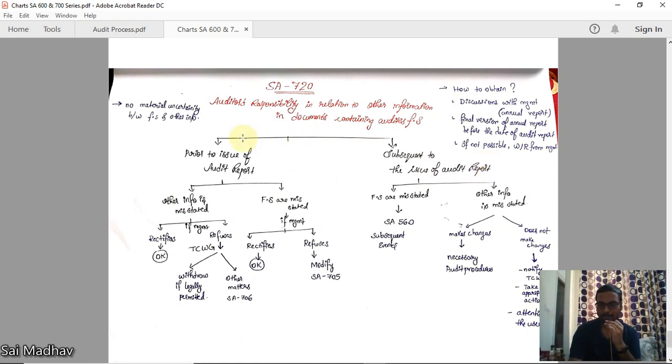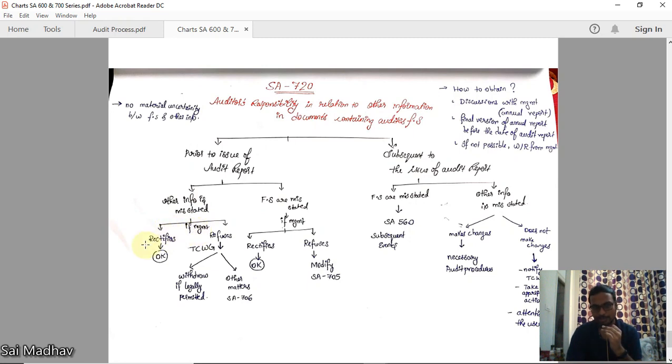There are two parts of the standard. One is prior to issue of audit report. Other information prior to issue of audit report, before the audit report only, something is issued. If other information is misstated, then you should disclose to management. You should discuss with them.